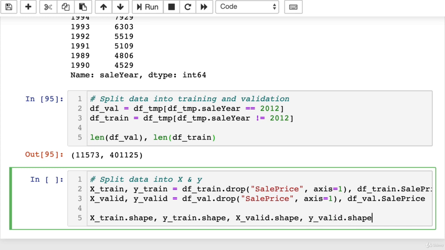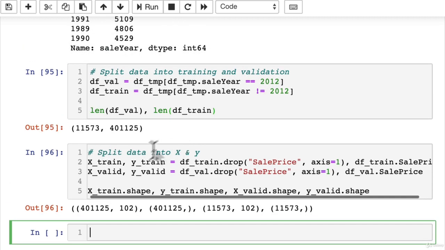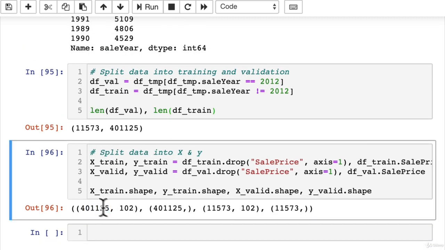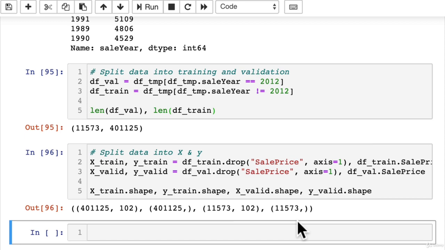X_train.shape, y_train.shape, X_valid.shape, y_valid.shape. So we're just taking these data sets that we're creating here and finding out the shapes of them. Beautiful. So our training set is about 401,000 rows with 102 features, 102 columns. Our y_train is 401,000 rows, and then validation is about 11,500 with the same number of columns for X and no columns for y, because y is just one column.